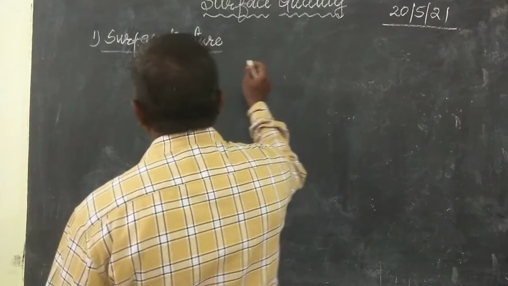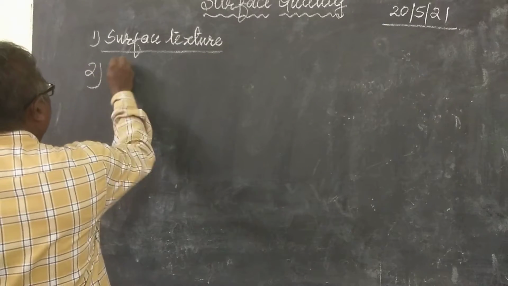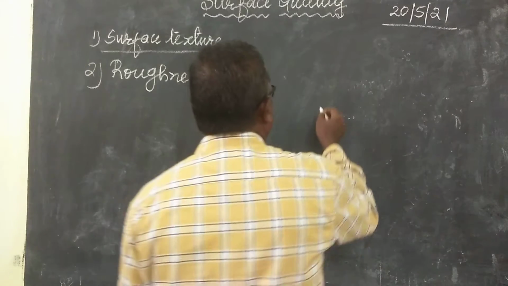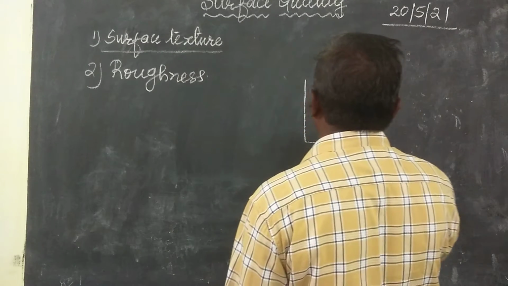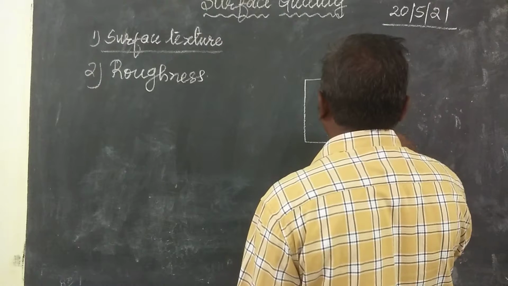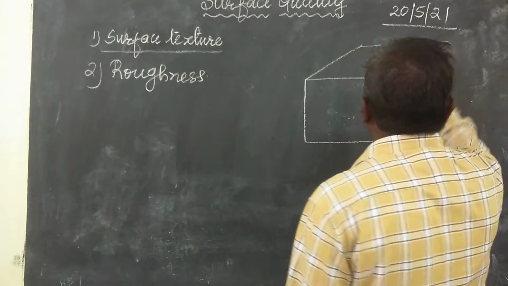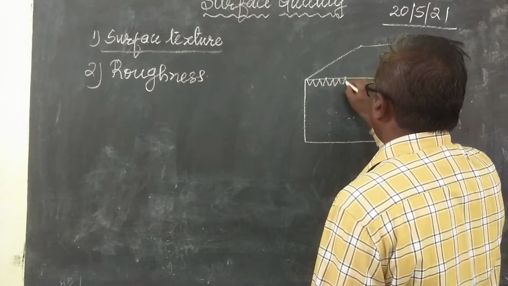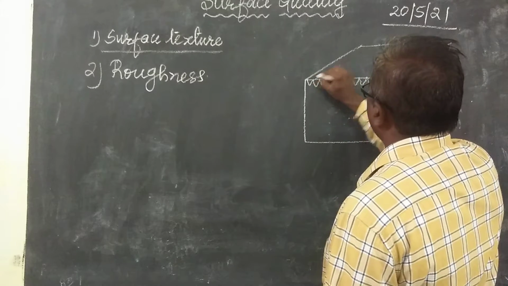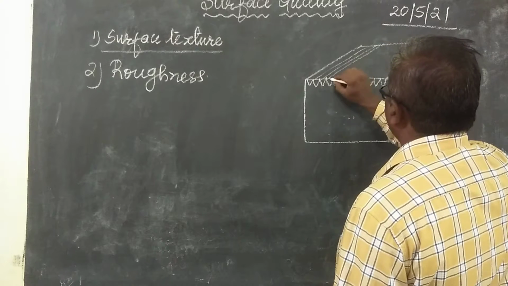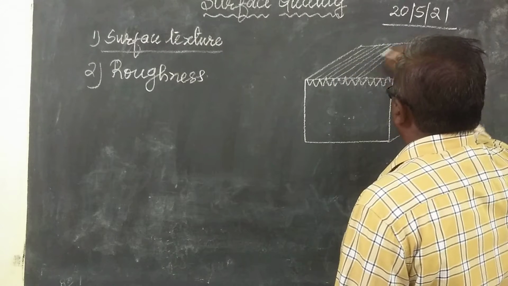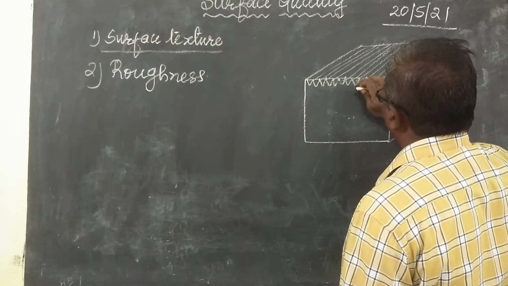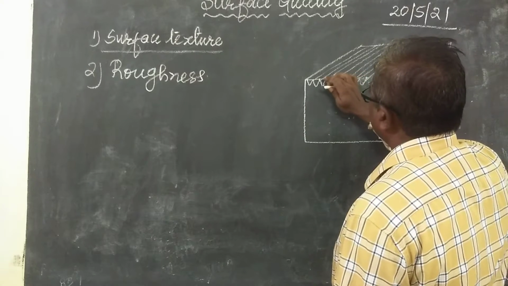For example, the second one is roughness. This roughness is when you are doing the job. For example, you see, the surface will be like this. Whenever you are doing shaping, lines will be formed like this. The shaping lines will be like this. These are the ups and downs. That means the tool is moving and making a groove like this.